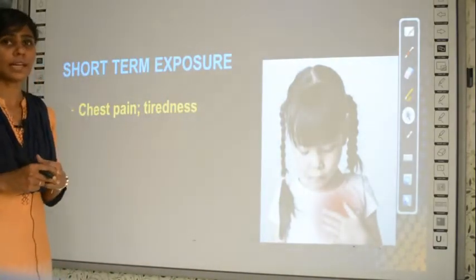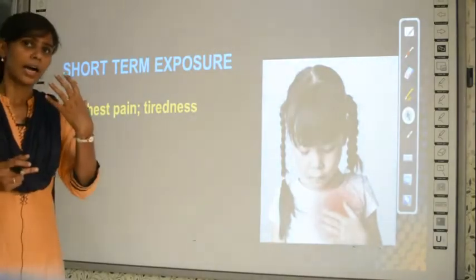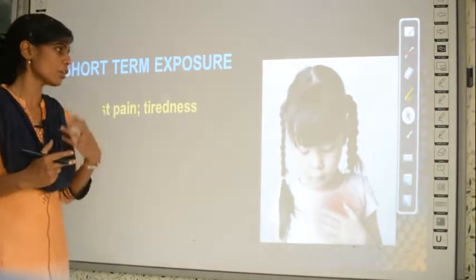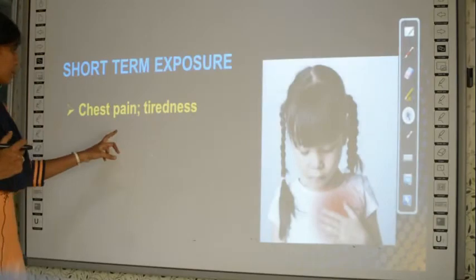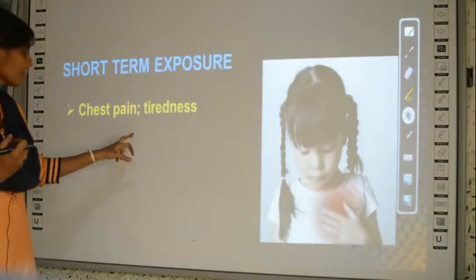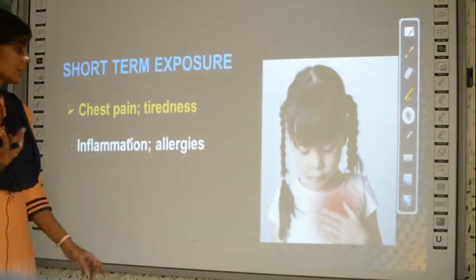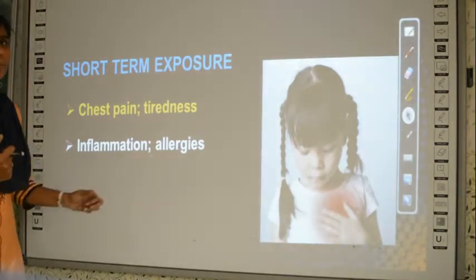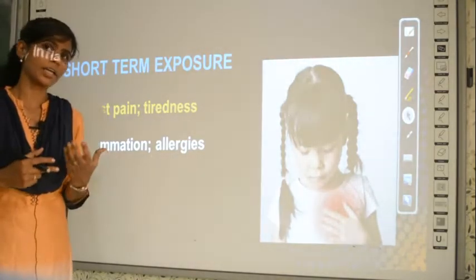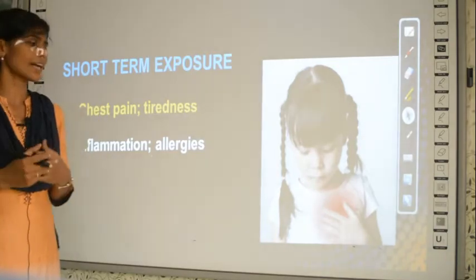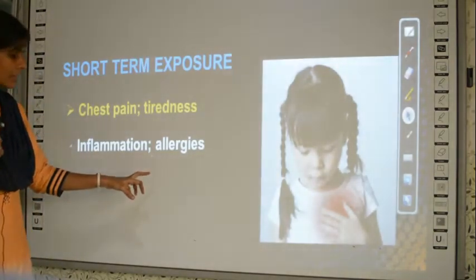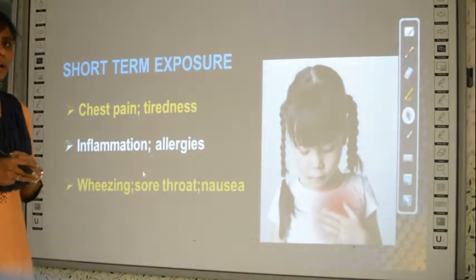Even young children less than 14 years of age are reported to have chest pain because of short term exposure, and tiredness. Children face more tiredness than the normal level, and inflammation, as we have studied in bronchitis and asthma, where your respiratory tract is inflamed, and also allergies.